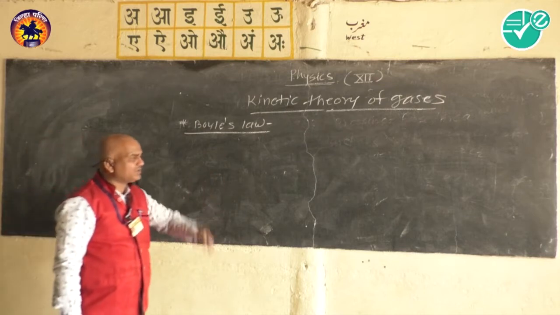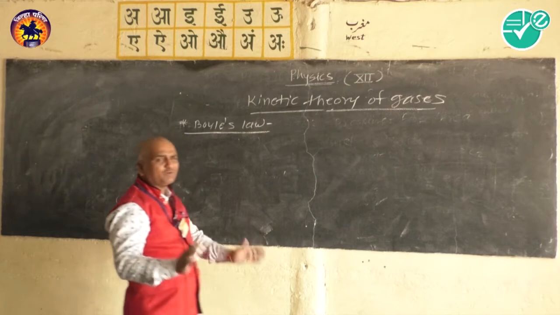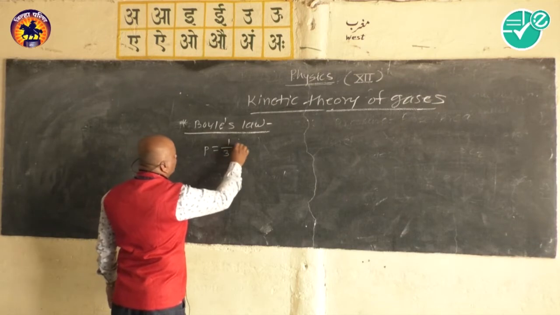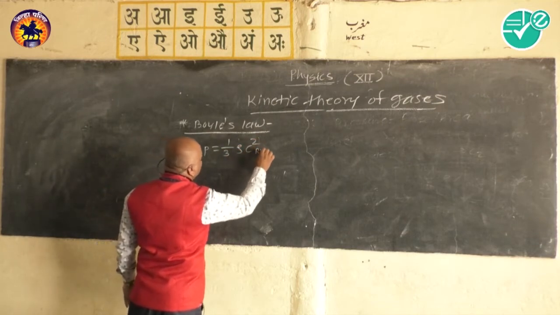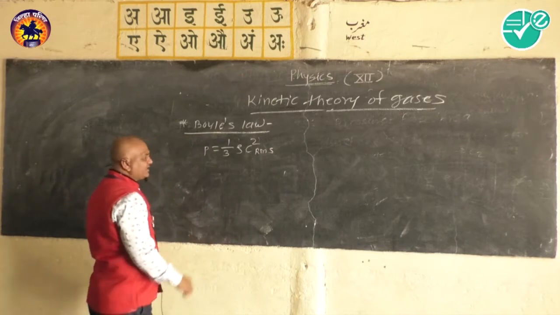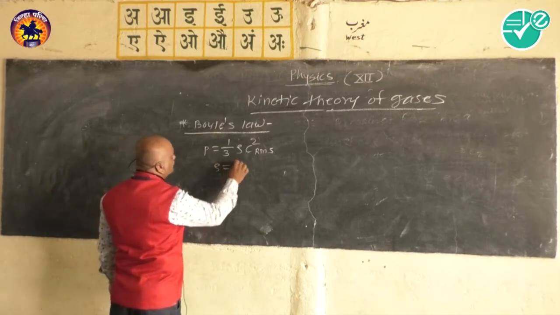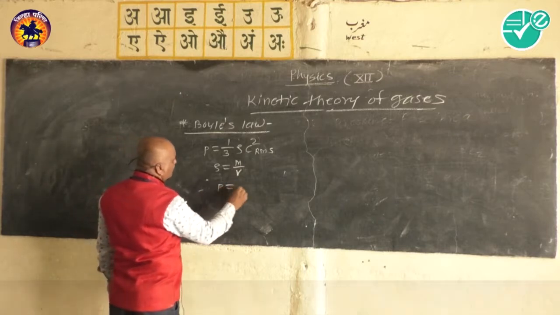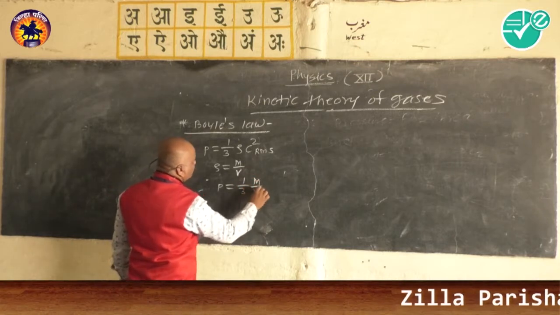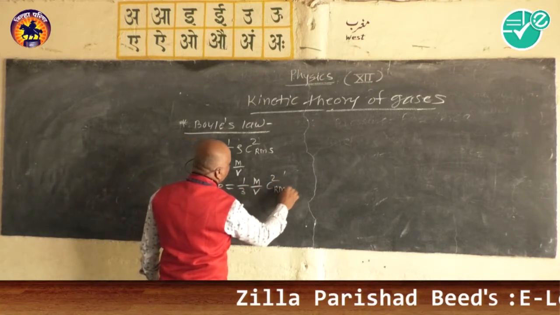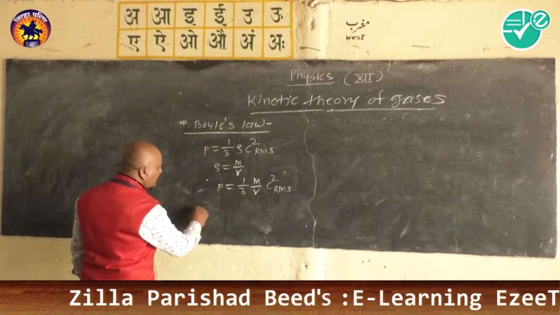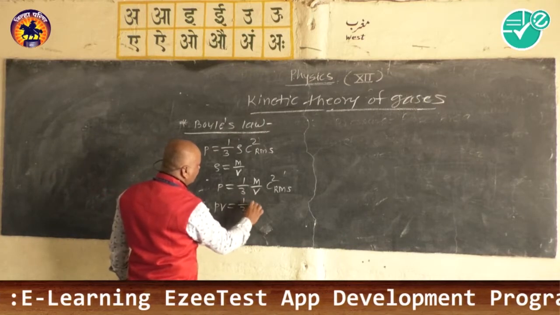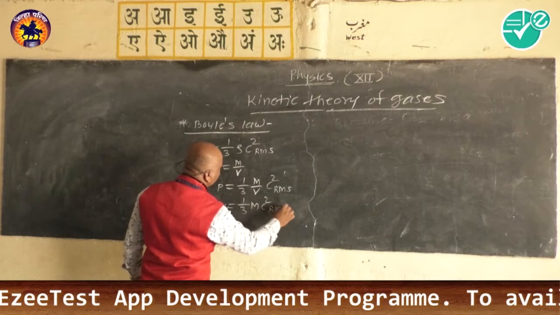So according to the kinetic theory of gases, we have seen the expression for the pressure such as P is equal to 1 by 3 rho C square RMS. Here rho is the density, which is mass per unit volume, and therefore we write P is equal to 1 by 3 m upon V C square RMS. From this we get PV is equal to 1 by 3 m C square RMS,